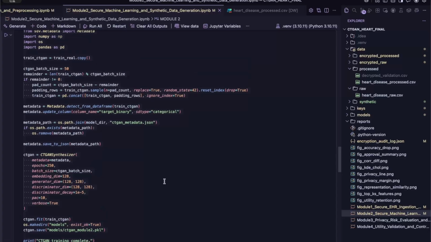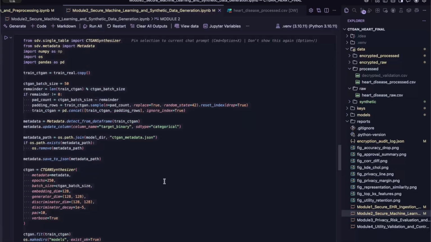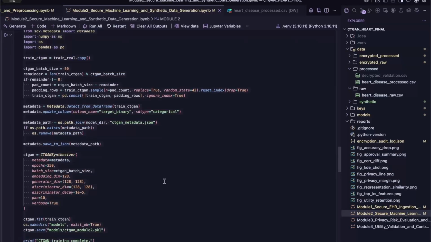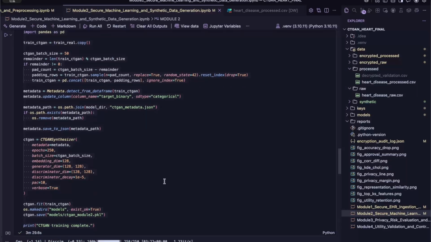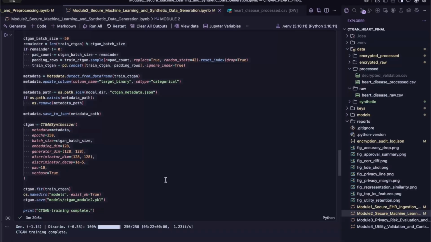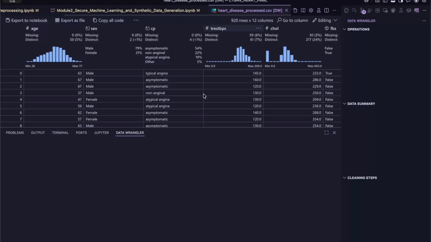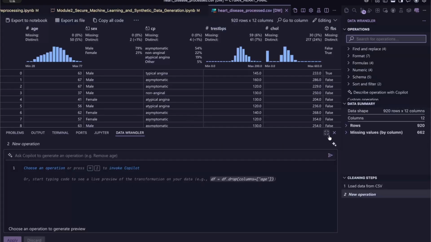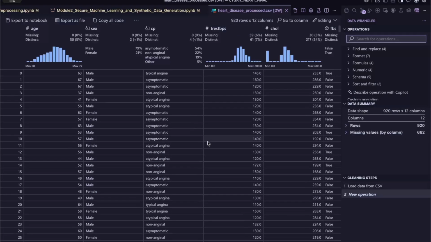Once training is completed, the generator produces entirely new synthetic healthcare records based on the statistical patterns learned from the original dataset. In this implementation, three synthetic datasets are generated at different scales to evaluate how well the framework performs across varying dataset sizes.